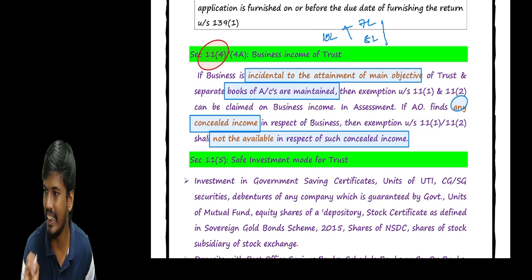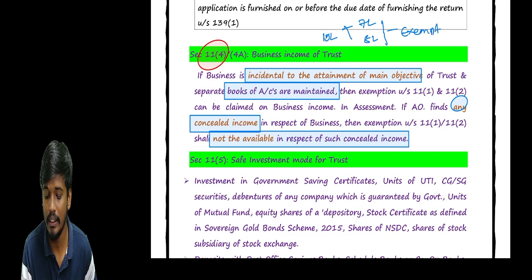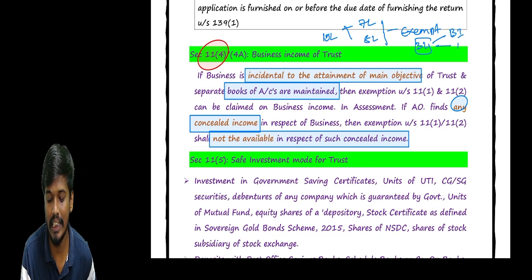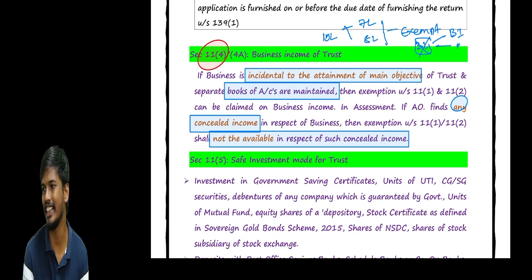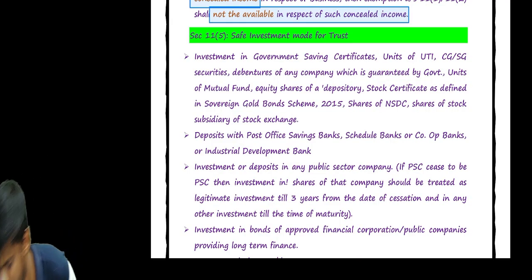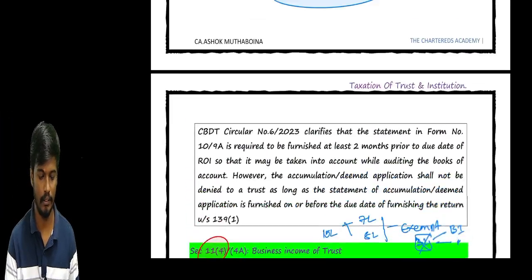So we can give these separate books. We can get the exemption on the entire income. But what happens, sir? Some income, 3 lakhs, is concealed income. For example, in the 18 lakhs, 3 lakhs is concealed, because in this income both business income and charitable income are included. We do not get any exemption on that 3 lakhs. Okay, that is the business income.